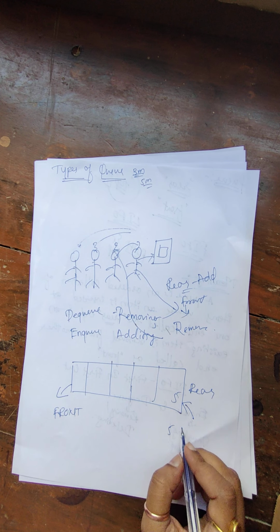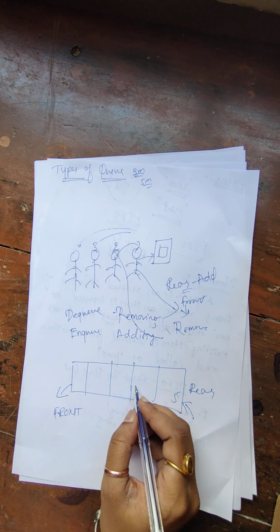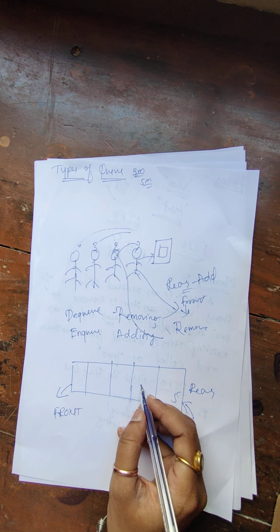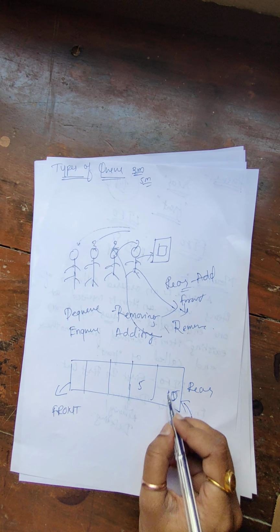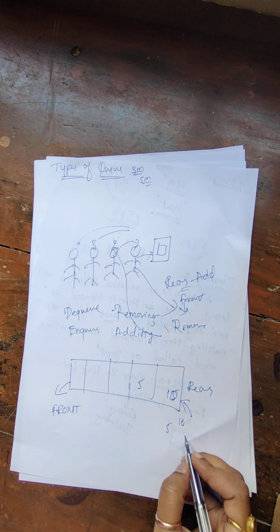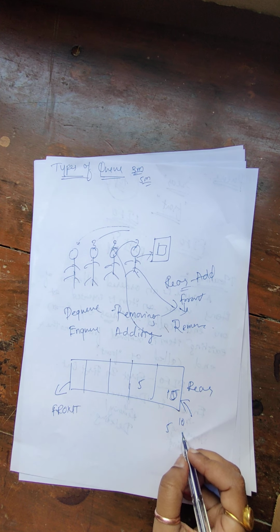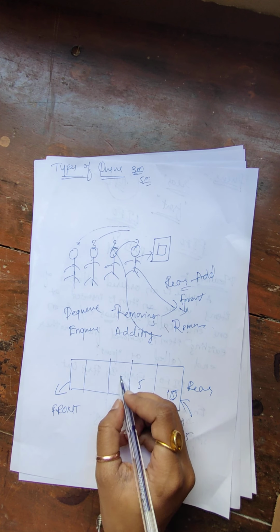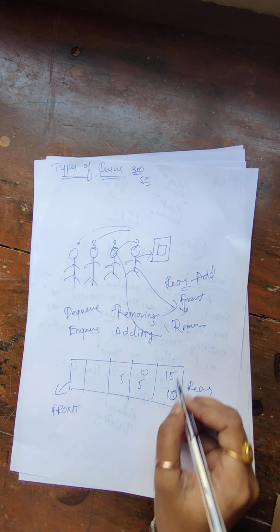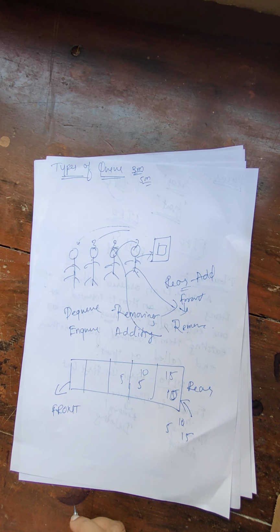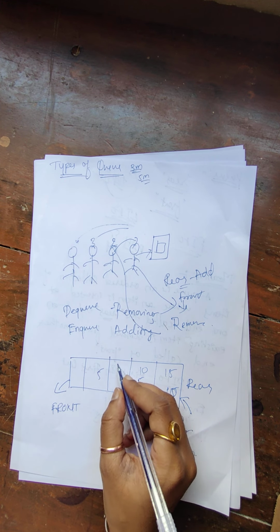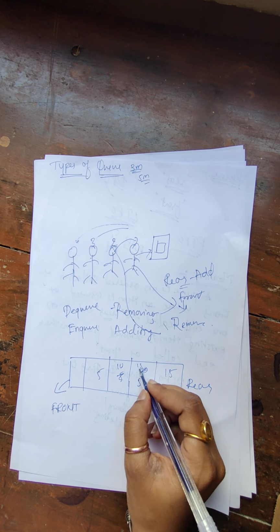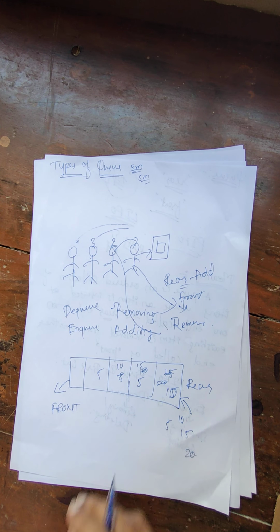Then next I'll add 10. So 5 has to move to the next point, and 10 will come here. Next I want to add one more element, 15. So 5 will come here, 10 will come here, 15 will come here. Then I want to add one more element, 20. Now 5, 10, 15 will come here, and 20 will be added here.